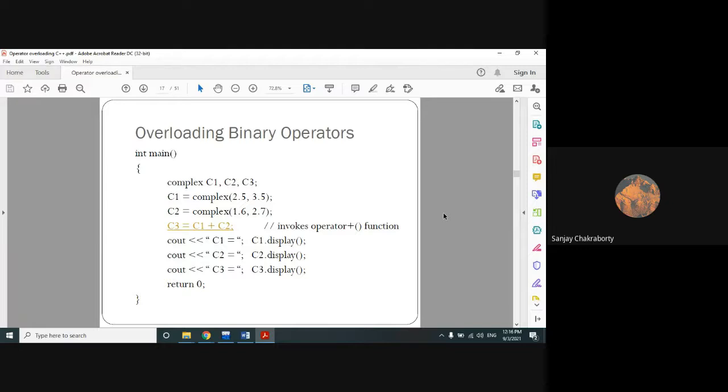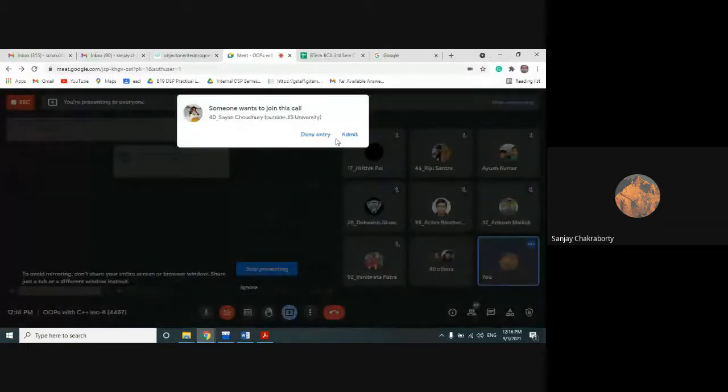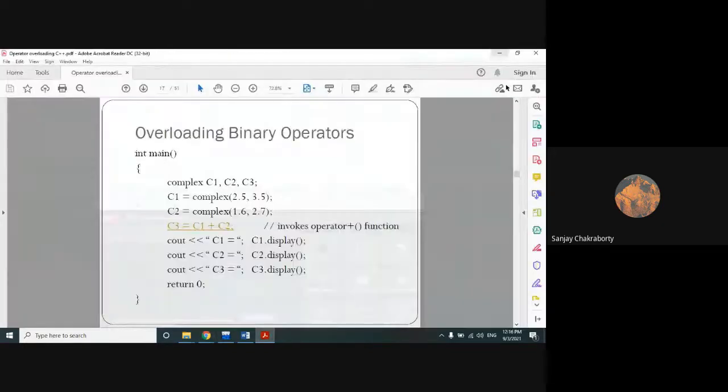Another important point I need to remind you of, which I told you in the previous class, is that you cannot change the basic property of an operator during the operator overloading task.